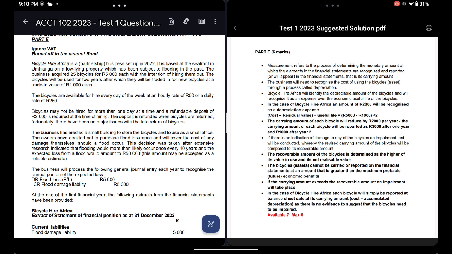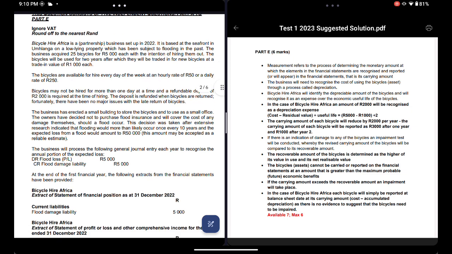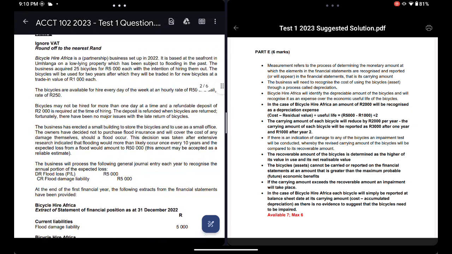So you see 5,000 minus 1,000, that's 4,000. That appears on top of the fraction, divided by how many years it's been used for? 2 years. Divided by 2. That's 2,000. 5,000 minus 1,000 is 4,000 divided by 2, that's 2,000. So each year it'll be 2,000, right?